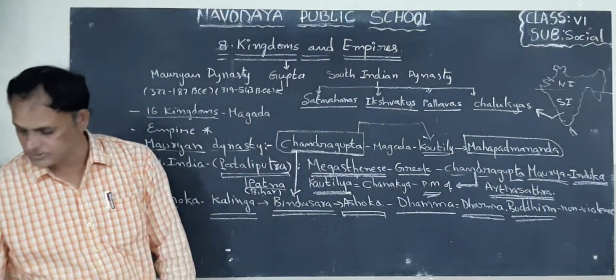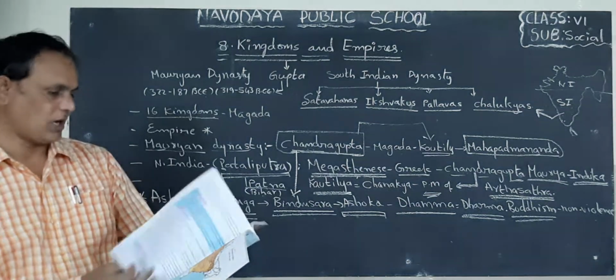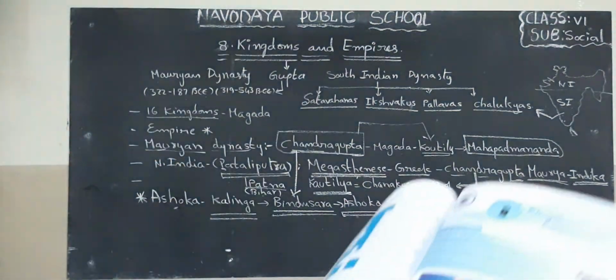Okay, children. So that is about Ashoka. I want to show you some pictures here. Look, children. Now look at this. This is the kingdoms and empires. Now look at how they built this. It is a temple which was built by the kingdoms at the time of kingdoms and empires.